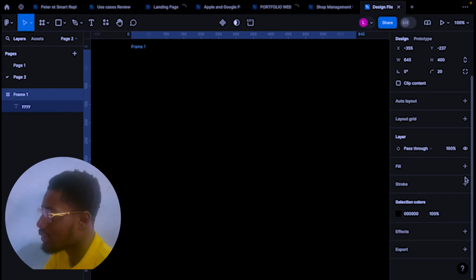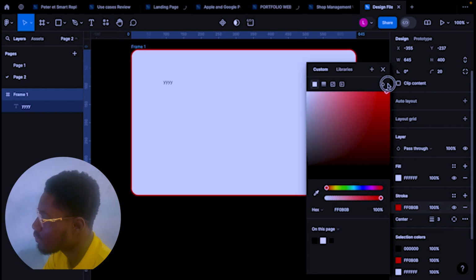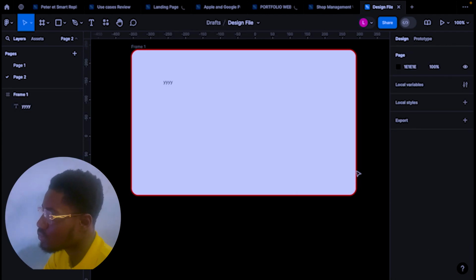You can turn it off, add a new one, and then stroke. Outside, center. So let me make a different color for you to see. So this is basically stroke for you. You can see the borders.